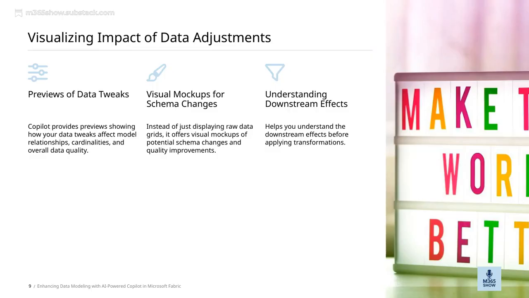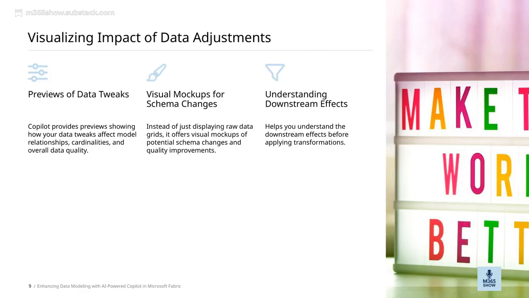Let's take a look at how we can visualize the impact of data adjustments. This slide highlights how AI-powered Copilot in Microsoft Fabric helps us better understand the downstream effects before we actually apply any transformations. Instead of just looking at raw data in a grid, Copilot provides visual mock-ups of potential schema changes and quality improvements.